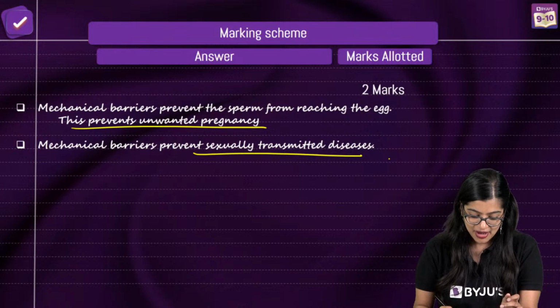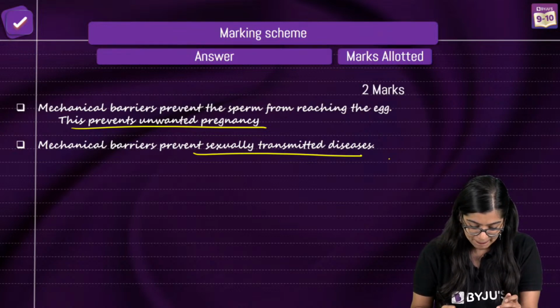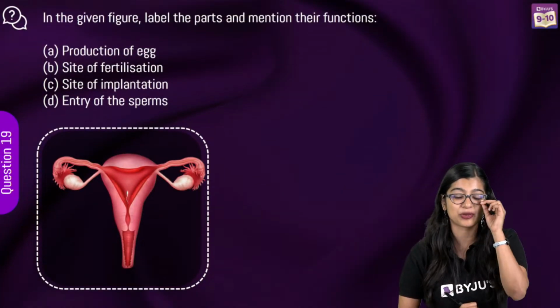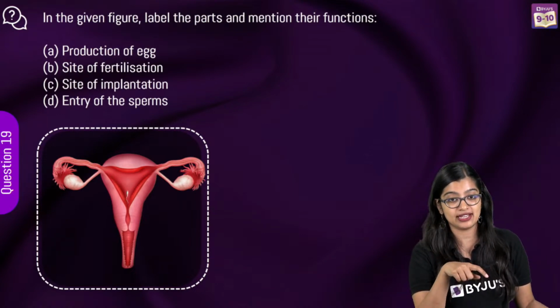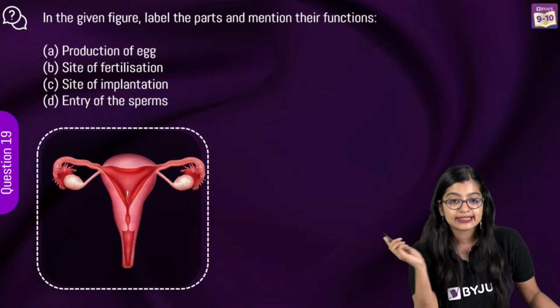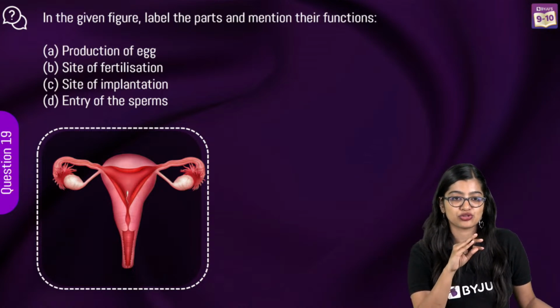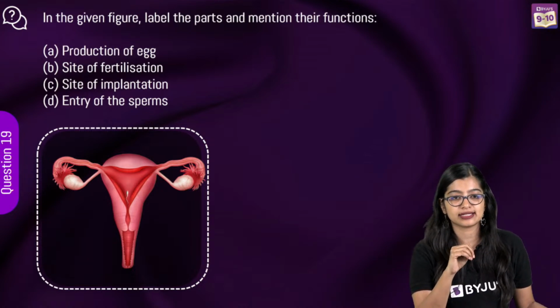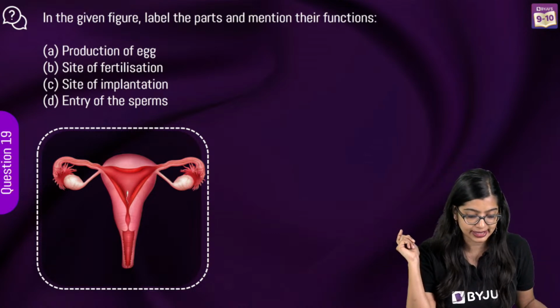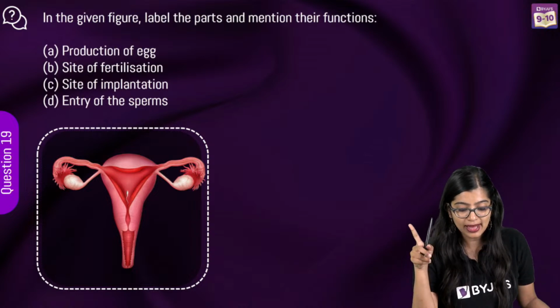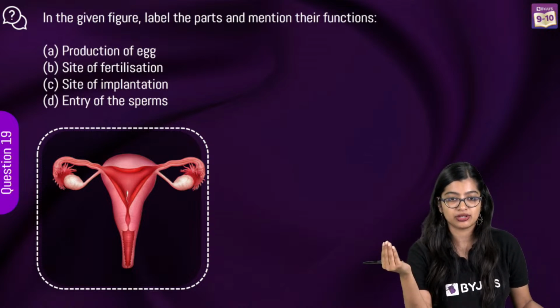Now, moving on to the next question. Very good, Yashi. This is a very easy question. Yes, Manju, correct answer. Naitik, please ask me your doubts. In the meanwhile, we'll go on to question number 90. In the figure, label the parts and mention their function.